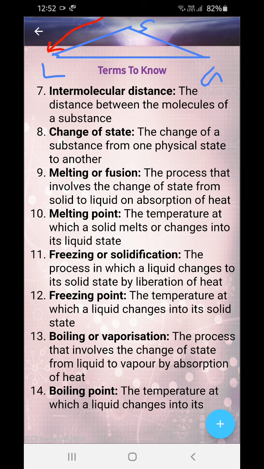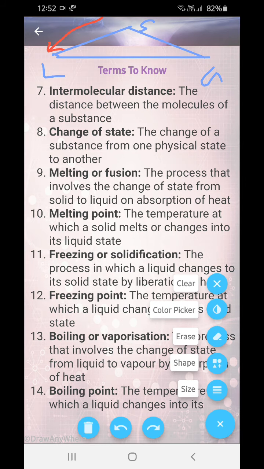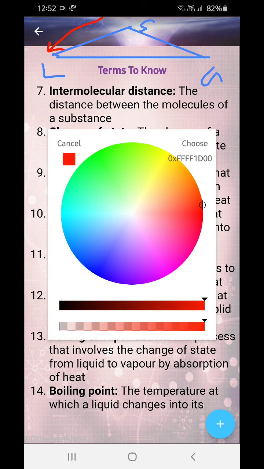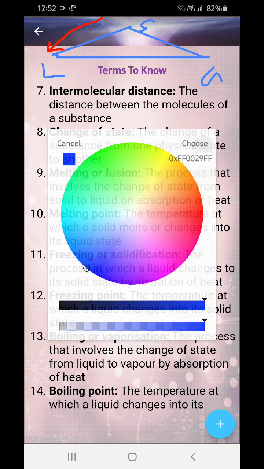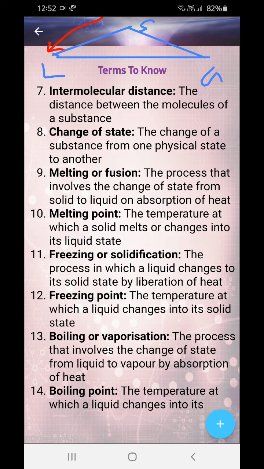Okay. Now freezing or solidification: the process in which the liquid changes into solid. You all know it very well. Liquid changes into solid state. Now what is freezing? From liquid to solid we are bringing it down. Now what is freezing point? Similar thing: the temperature at which the liquid changes into solid state. For water, the melting point and the freezing point is 0 degrees Celsius.